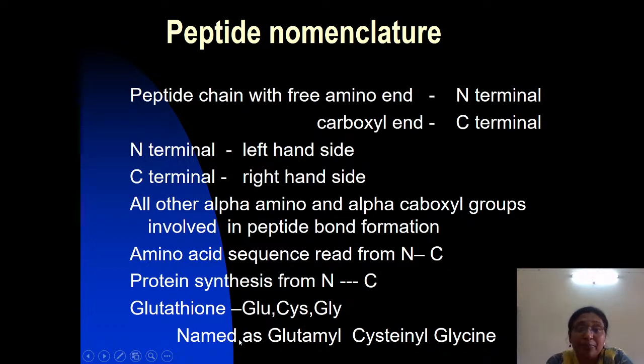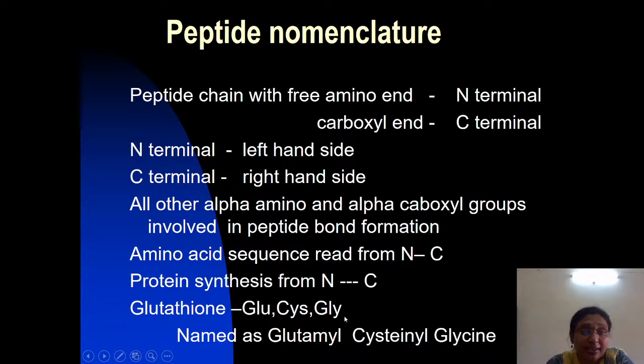But when you name the peptide, the name for glutathione is glutamyl, cysteinyl, glycine. That means the suffix -yl is added to the name of every amino acid except the C-terminal one. I repeat: glutathione is a tripeptide made up of three amino acids, glutamate, cysteine and glycine.